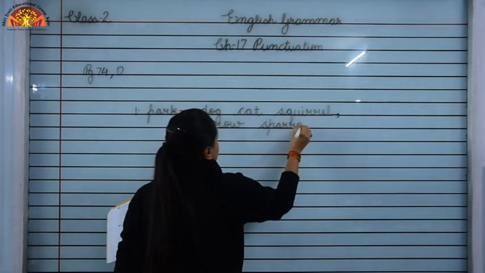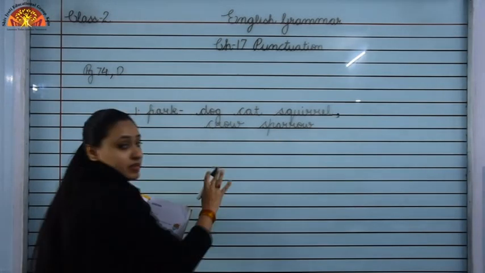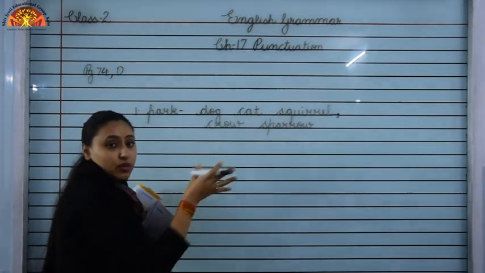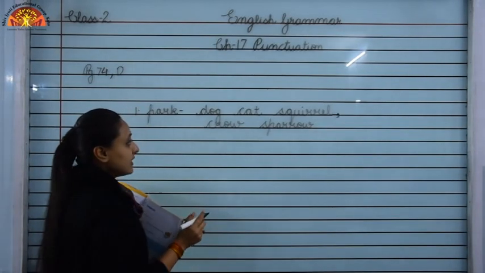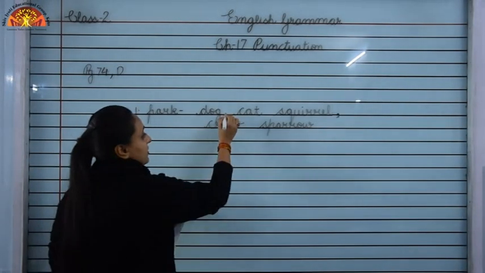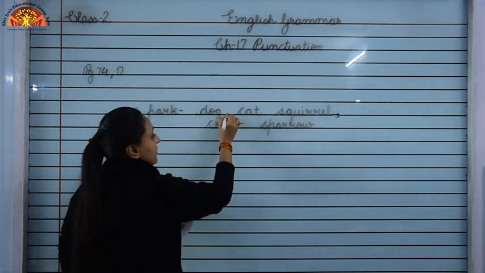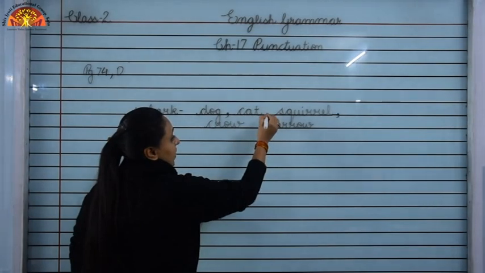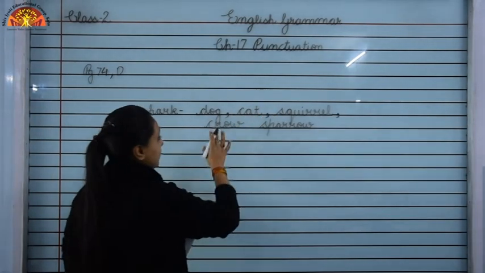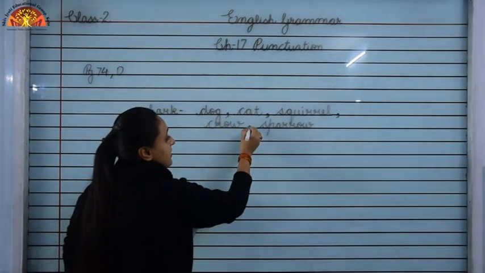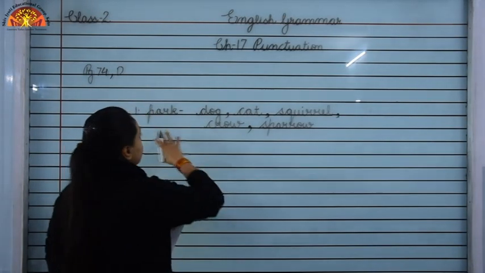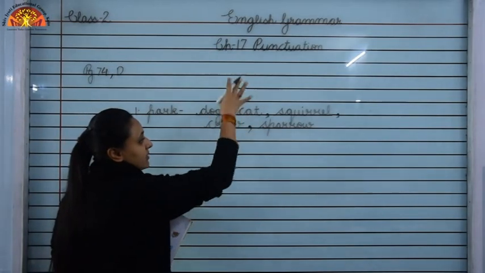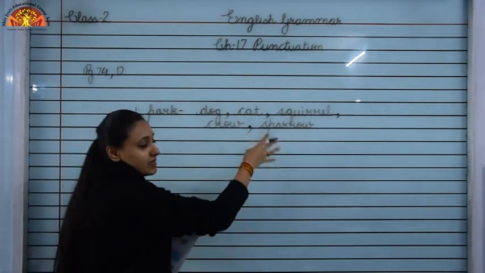So children, there are different animals at the park: dog, cat, squirrel, crow, sparrow. So in order to understand more clearly, to separate them from each other, we use a comma. Okay. We use a comma between dog and cat, then a comma between cat and squirrel, then a comma between crow and sparrow. Okay. So animals at the park are dog, cat, squirrel, crow and sparrow.